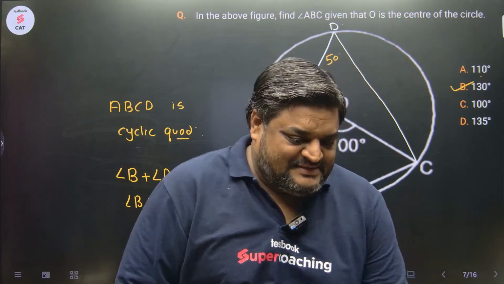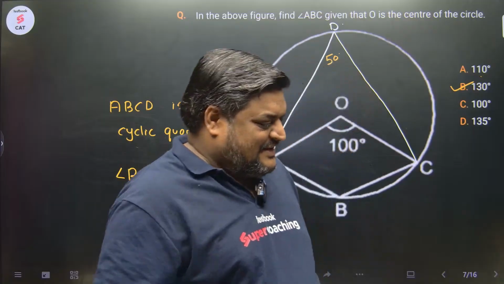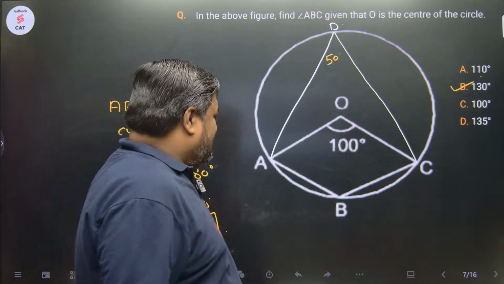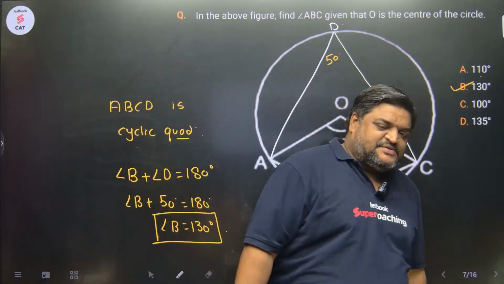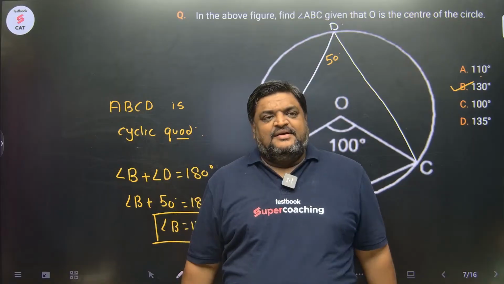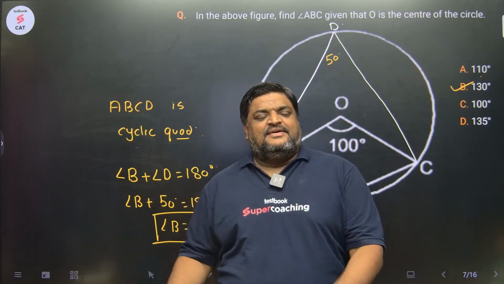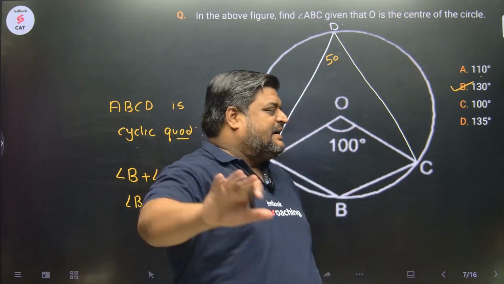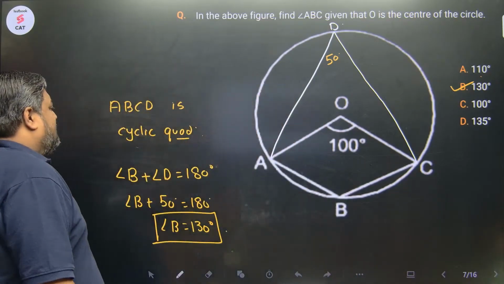I'll bring an alumnus of SIBM who did the same. He was a good student, but instead of focusing on CAT, he focused more on SNAP. It's difficult, but with practice you can crack SNAP easily.